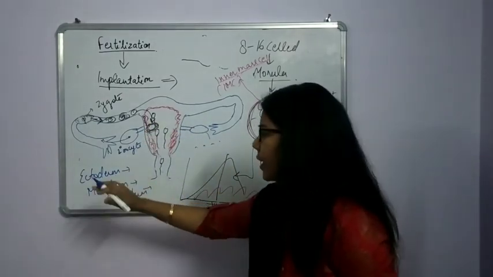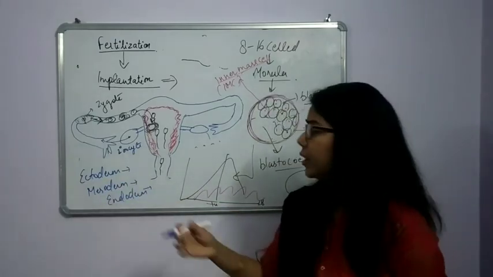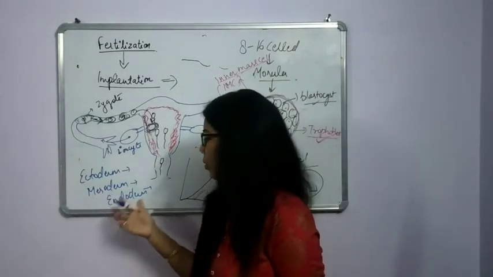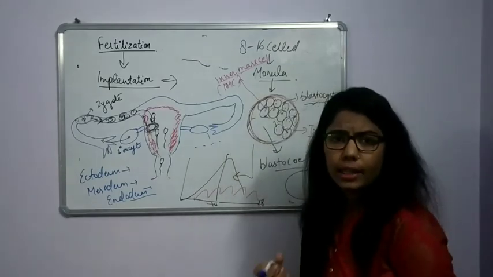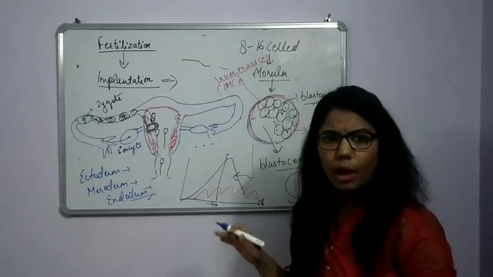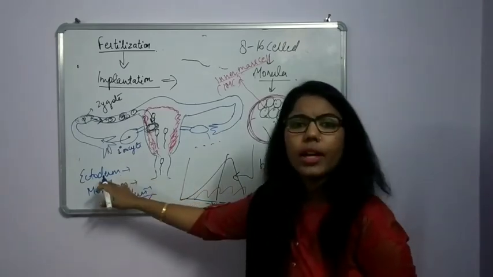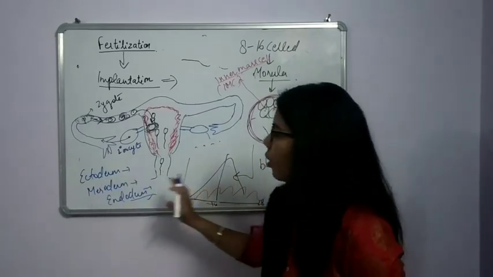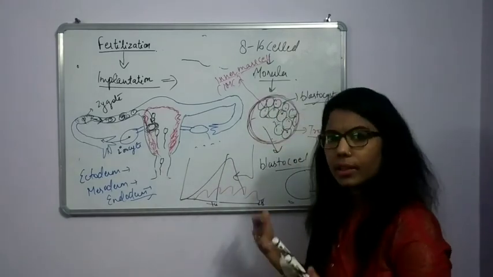For example, the heart originates from which layer? Mesoderm. The linings and the gut are of endoderm. And the outer layer, the skin, is of ectoderm. We will cover all these things in further lectures.